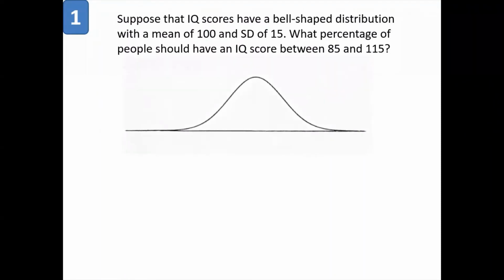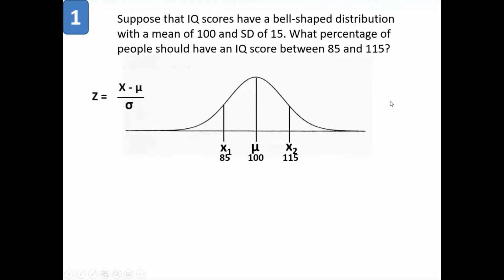Step number 1, draw the normal curve first. Step number 2, draw the mean, which is 100 right now. Step number 3, draw the data points which are given in the problem, like 85 and 115. So 85 is less than 100, so it has to be on the left hand side of mu, and 115 is greater than the mean, so it has to be on the right hand side of the mean.